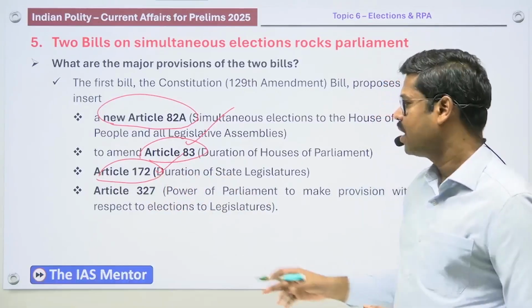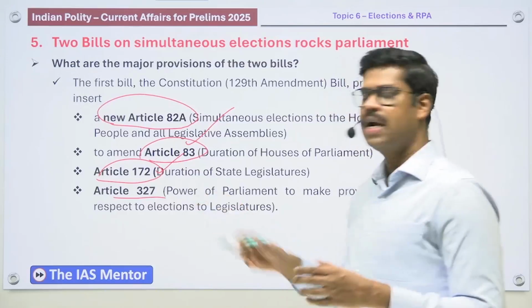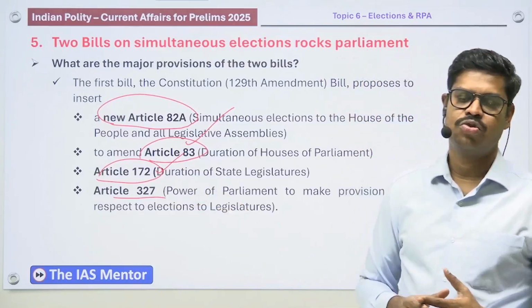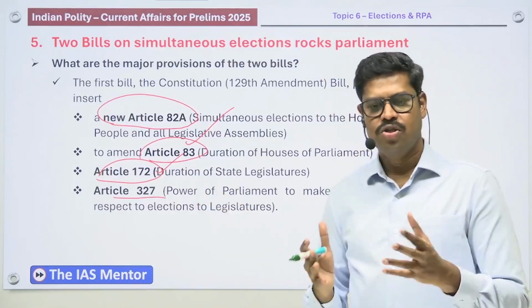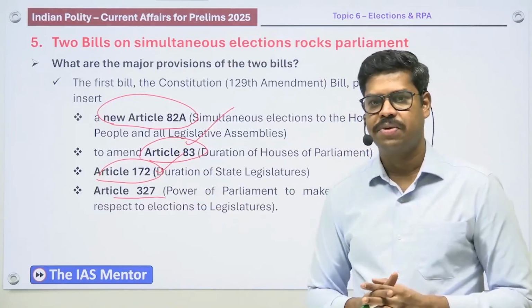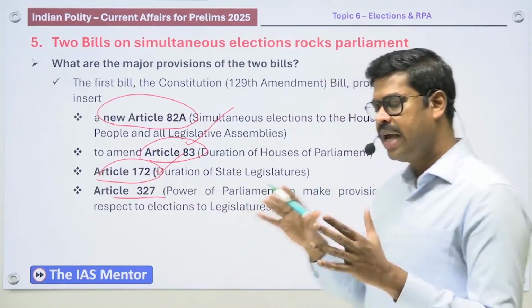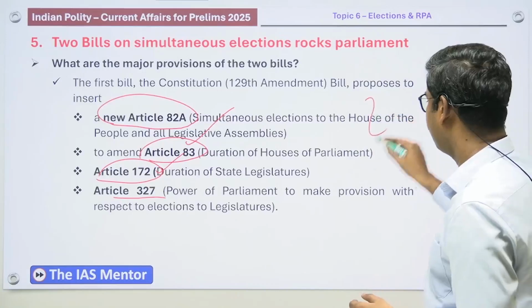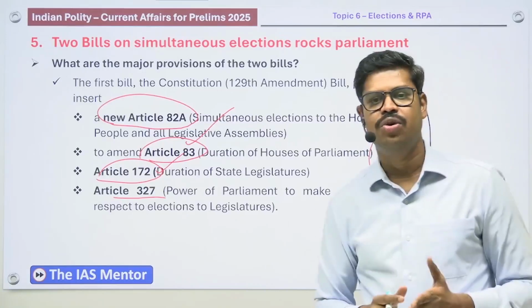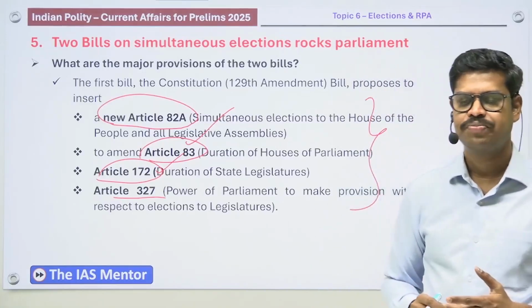And apart from that, Article 327 gives a power to the Parliament to make laws with regard to the election to the Parliament and state legislature. So they wanted to bring in some changes in these respective articles as well. So these are the major articles that may go for a change if the 129th Constitutional Amendment Bill is passed.